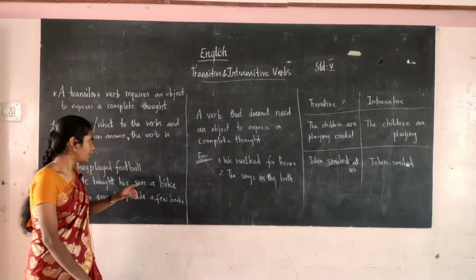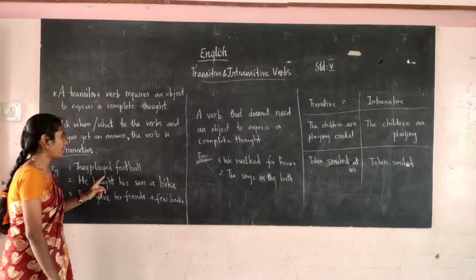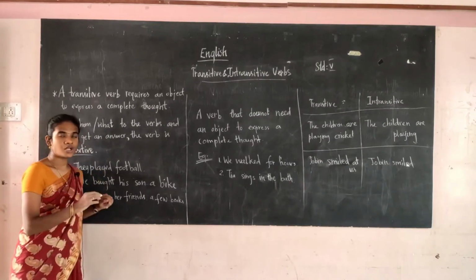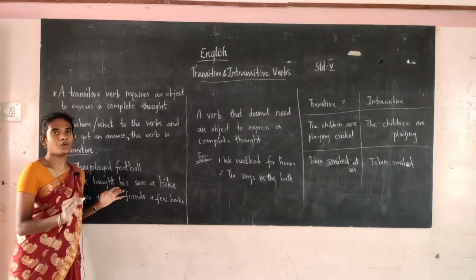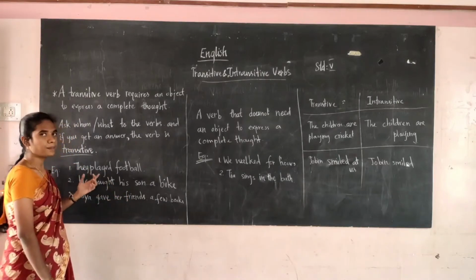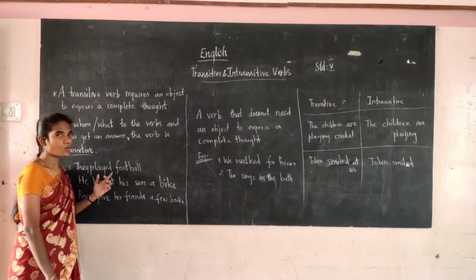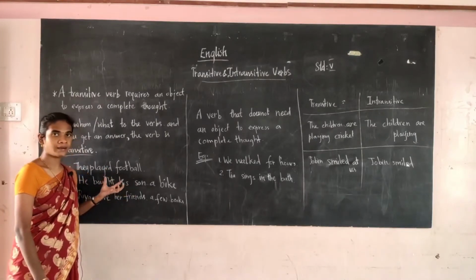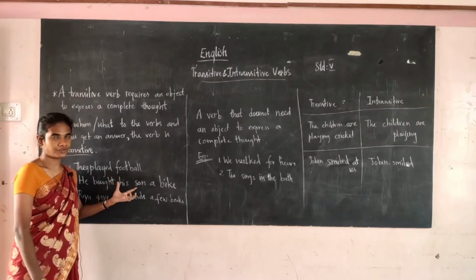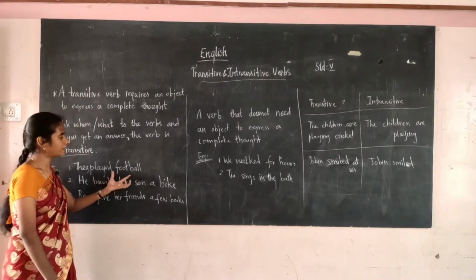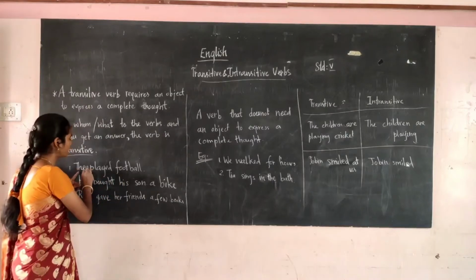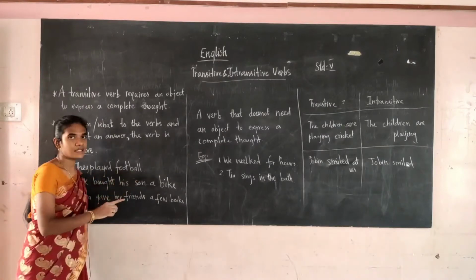For example, take the sentence, they played football. There is the subject, played is the verb. So you have to find out the object. How will you find out the object? Ask the question, what did they play? The answer is football. They played football. Football gives the answer, so this is an object. They is the subject, played is the verb, football is the object.